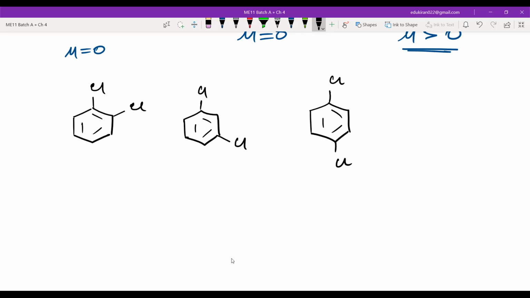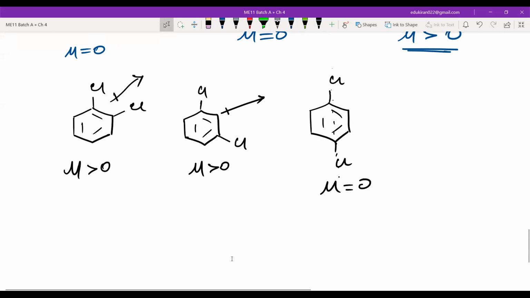But you can see that you will have a dipole moment like this here, right? And if I see these two, then also I will have a dipole moment in between somewhere like this. And for here, this is symmetrical. So here mu will be greater than 0, but here mu will be equal to 0. Please write this example also. Then we will learn the last topic, which is Fajans rule.